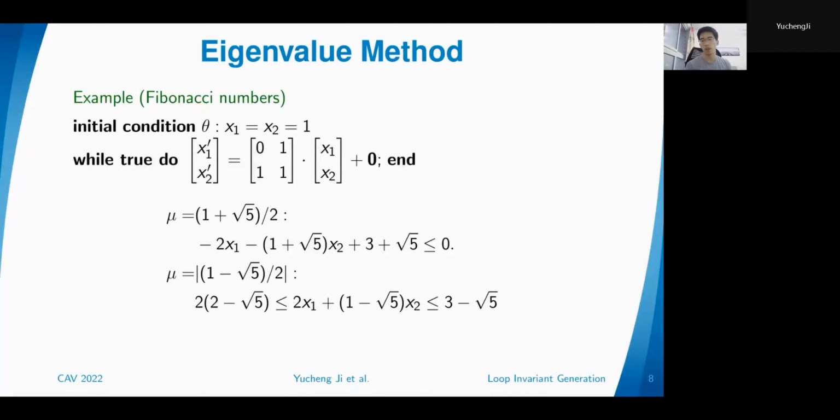And this cannot be done by the traditional method, because they cannot deal with the irrational eigenvalues of a complicated transition matrix.